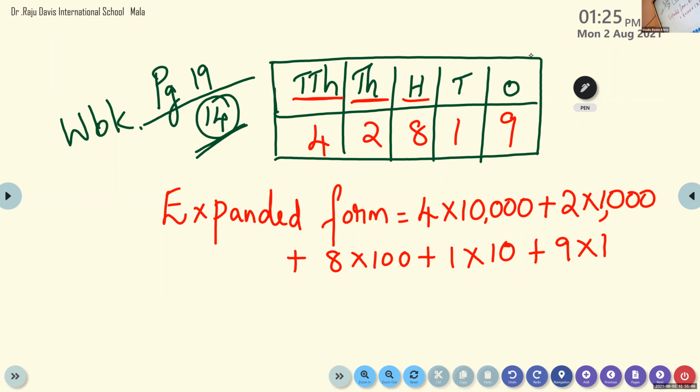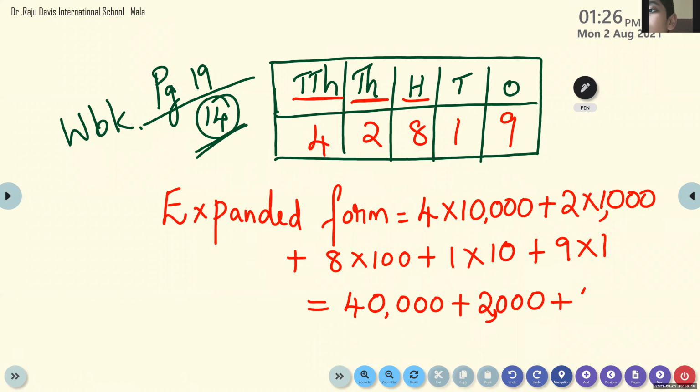Now, Devach, can you multiply this and tell me 4 into 10,000? What's the answer? 40,000. Very good. 40,000 plus 2 into 1,000, that is 2,000, plus 8 into 100, that is 800, plus 1 into 10, that is 10, plus 9.